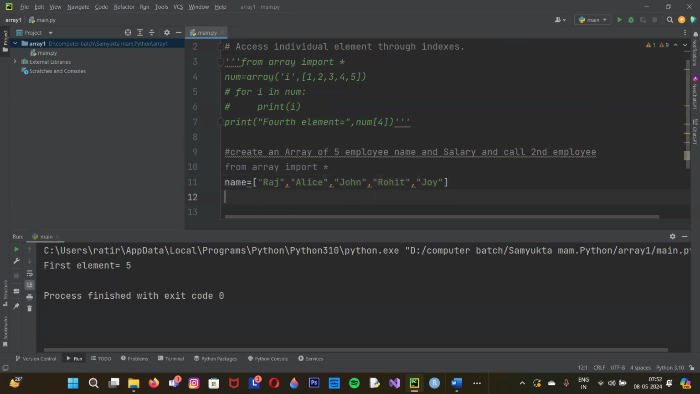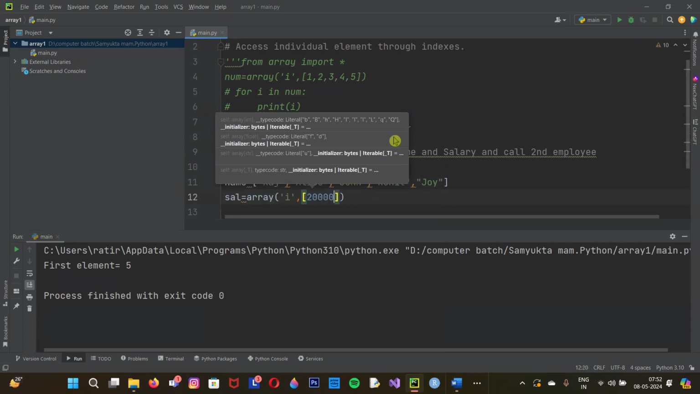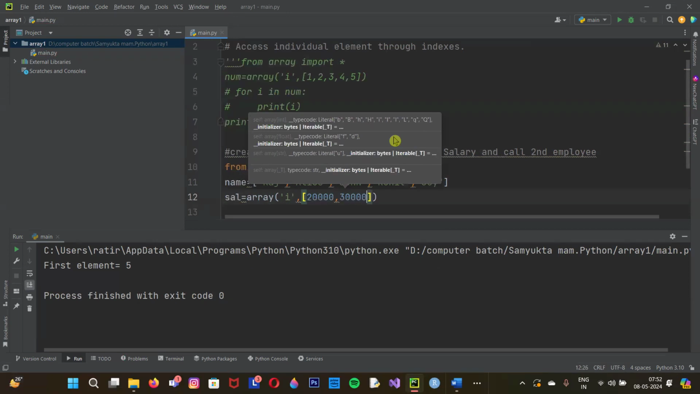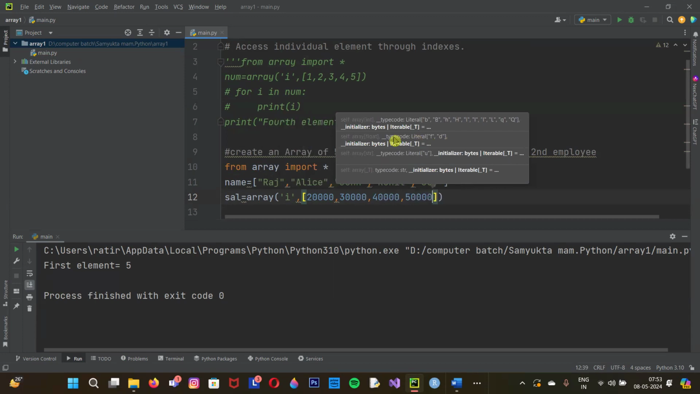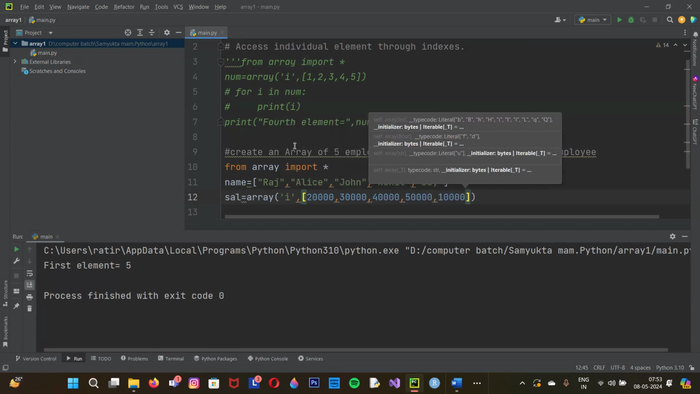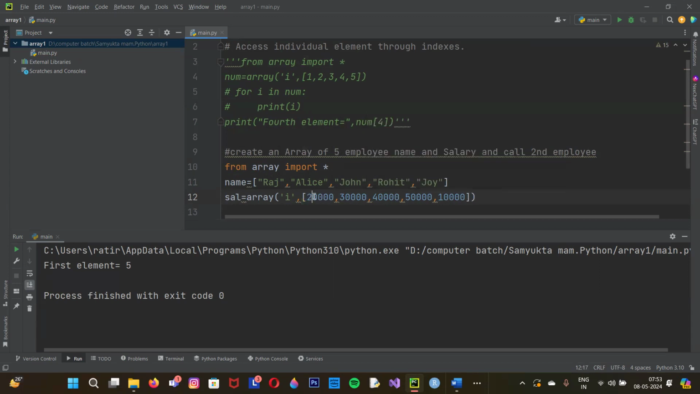Now I will create the array for salary. So we will type sal equal array, open bracket, make the list. It is showing salary 20,000. These are the numbers, so I'm not going to mention them in commas. I have mentioned all salaries of the 5 employees: 1, 2, 3, 4, 5.